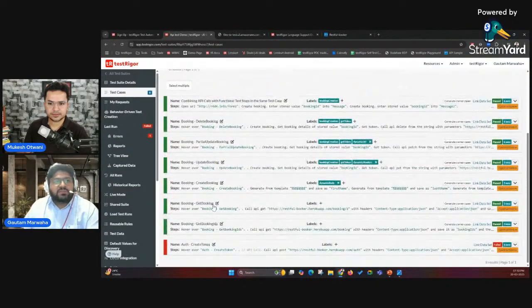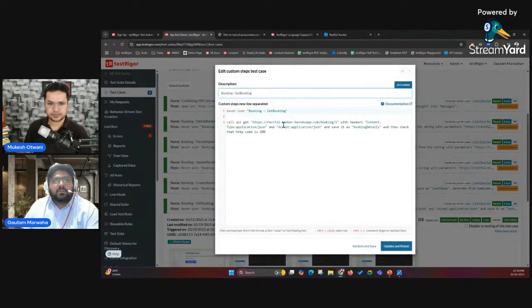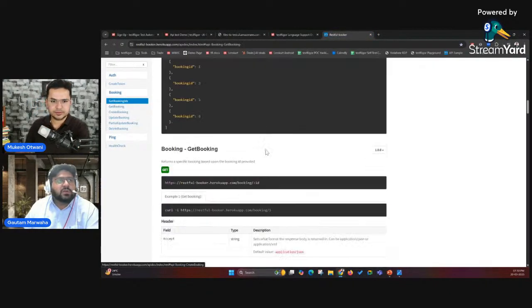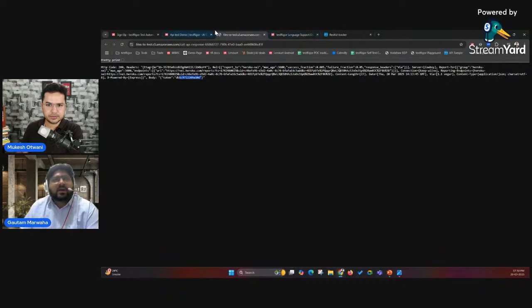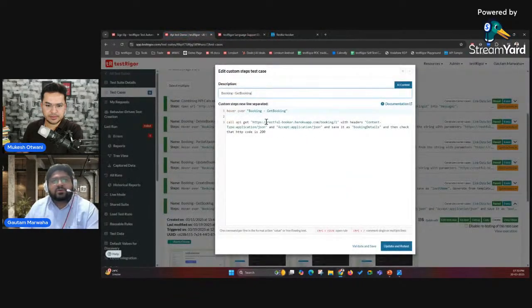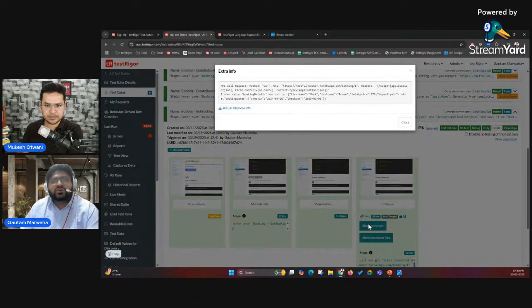And then we have this get booking. It's a very simple one. If I take you through the actual scenario, we are just passing the ID from here. The working one is one only, so I've just used that, and I'll show you. I'm passing the static ID for now, and the data that we are getting after that is, you can see, show extra info. You'll see the booking details are stored as first name Mark, last name. This is the response that we have received for that particular API call.